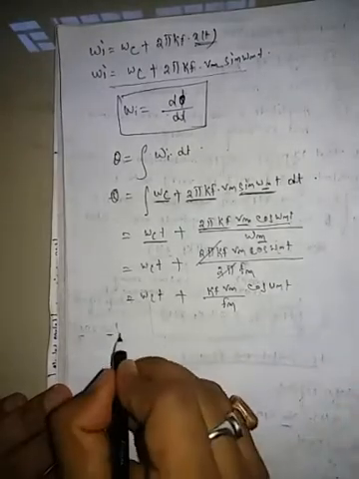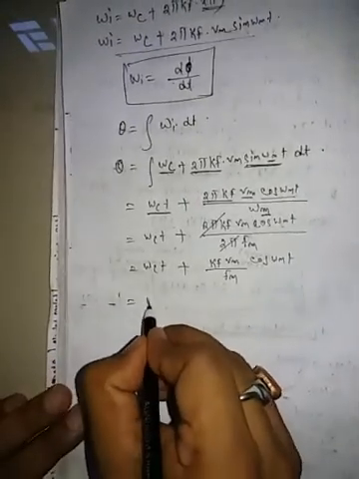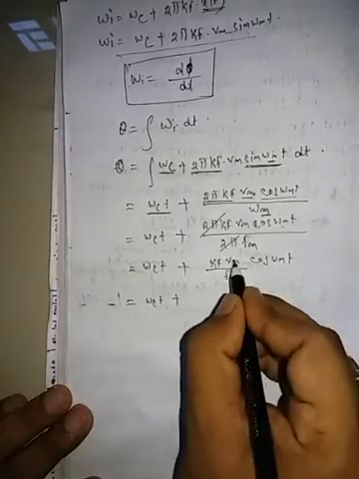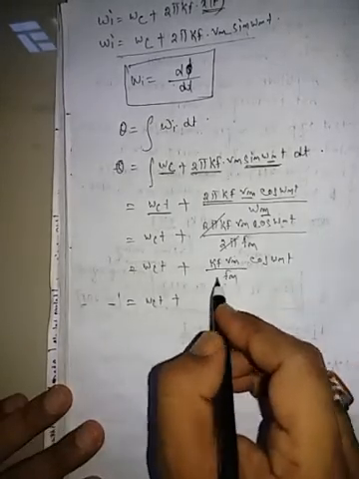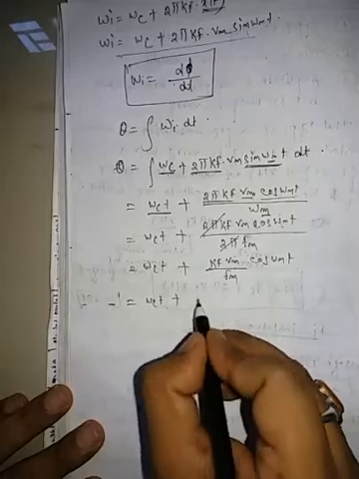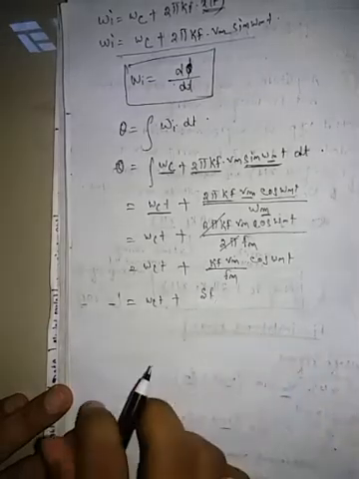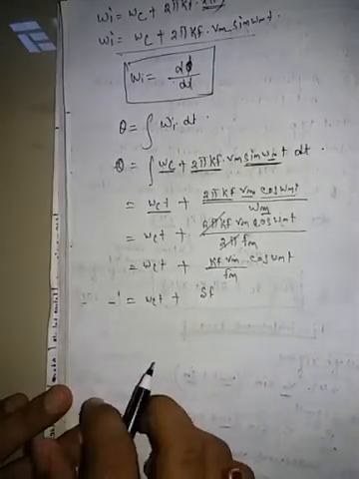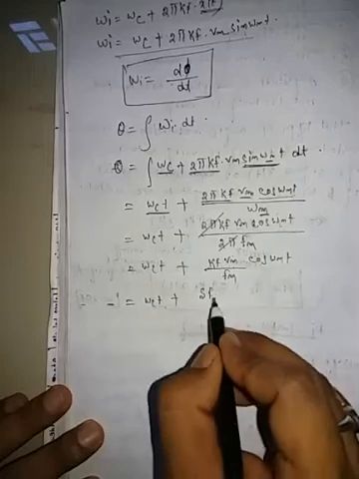Here kf into Vm is denoted by del f, which is called the frequency deviation.